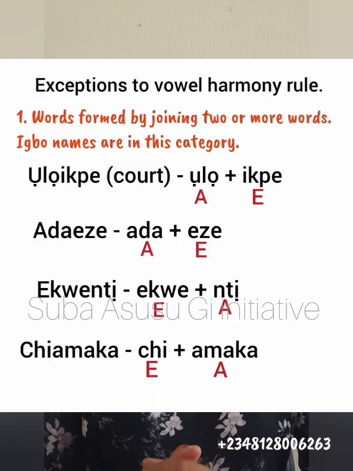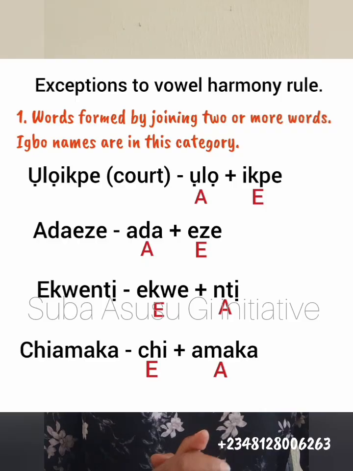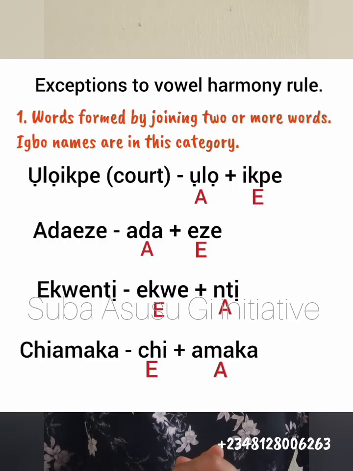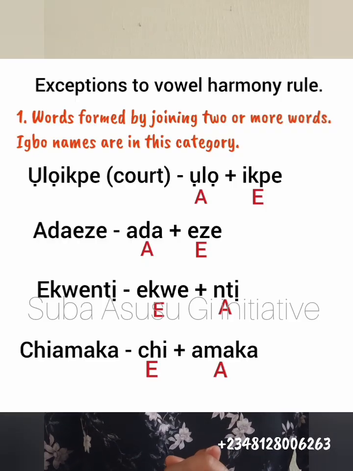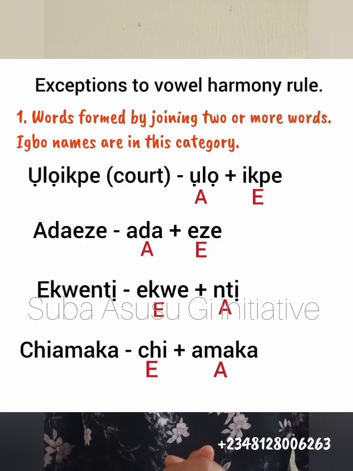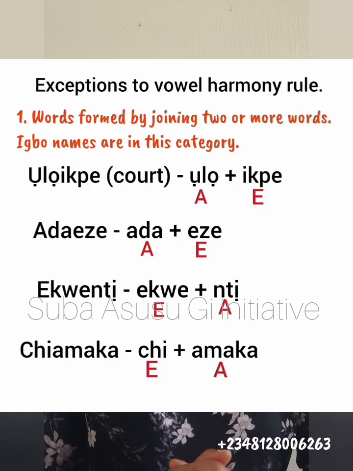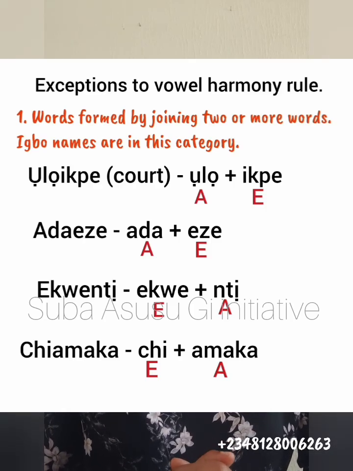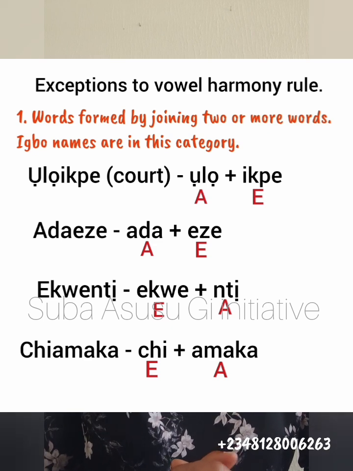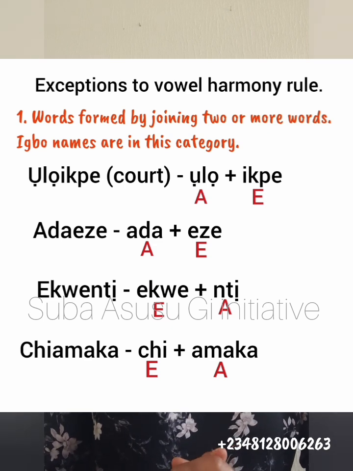But when you bring them together to make a name of something, you find out that some of them will disobey the rule. So the example on your screen is Olo-ikpe, court. Say it again. Olo-ikpe. So that's what we call court in Igbo.